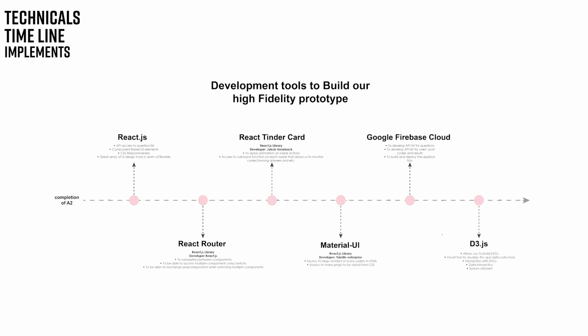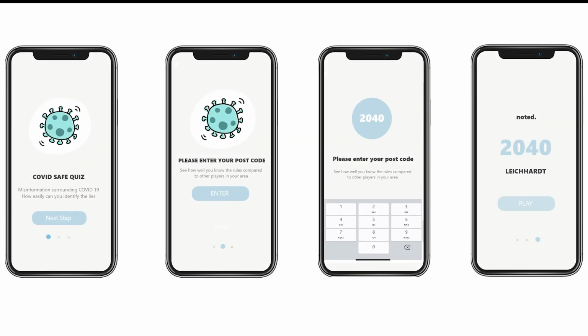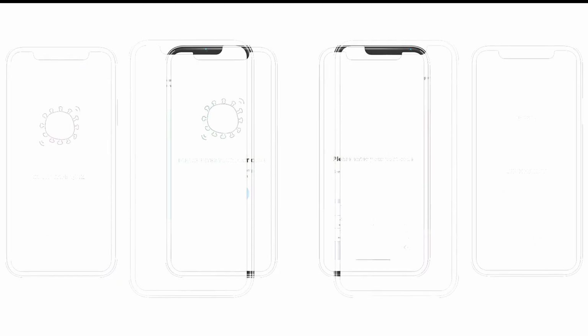The main library we chose to use is React.js. React.js is a component-based UI design library. It is covered with a great array of UI design tools in the form of libraries. The first library we have used with React.js is called React Router. React Router is a library allowing us to switch between pages and pass arguments between pages.